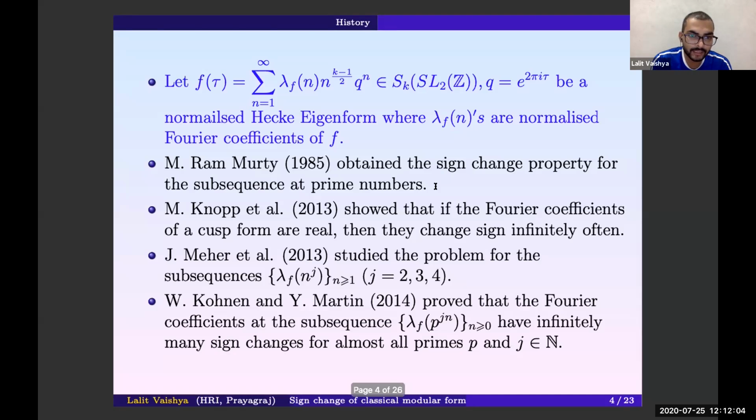Also in 2013, Jaban Meher, Kashi Vishwanath and Karam Deo Shankhadhar studied the problem for the subsequence lambda_f(n^j), where they considered j equal to 2, 3, and 4. In 2014, Kohnen and Martin showed that for the subsequence lambda_f(p^j n), there are infinitely many sign changes for almost all primes p and natural numbers j.